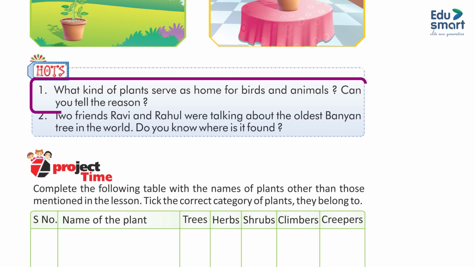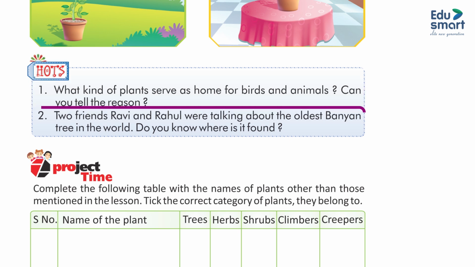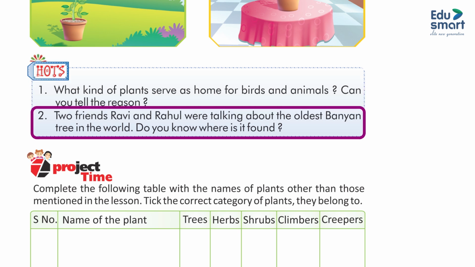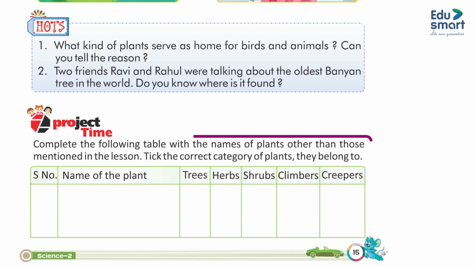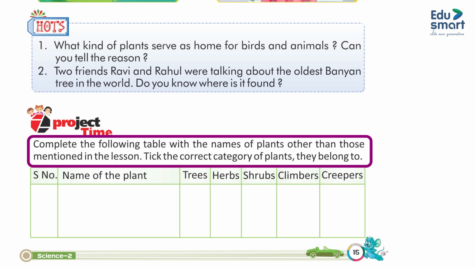HOTS. 1. What kind of plants serve as homes for birds and animals? Can you tell the reason? 2. Two friends, Ravi and Rahul, were talking about the oldest banyan tree in the world. Do you know where it is found? Project time. Complete the following table with the names of plants other than those mentioned in the lesson. Write the correct category of the plants they belong to.